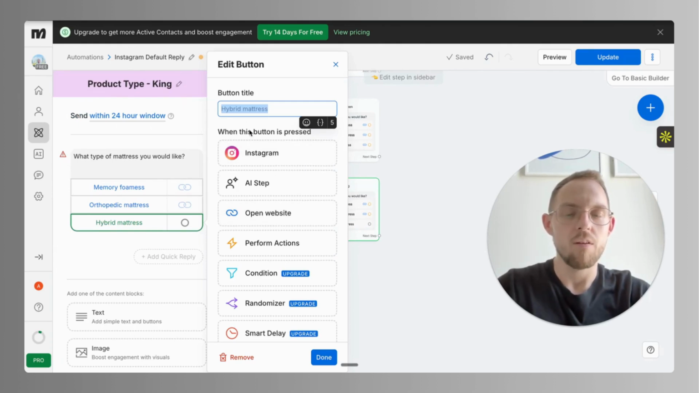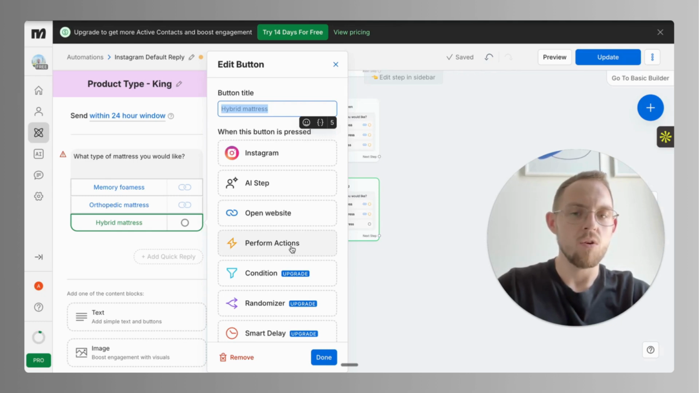And what will happen after they press the button? After clicking Instagram, we'll basically just send another message. We can add an AI step, which I will show you in a moment. We can add an option to open the website, and right after they click on the button, the website will appear.